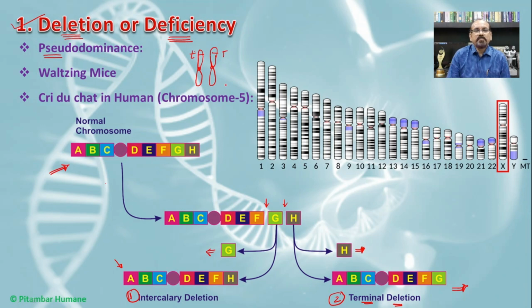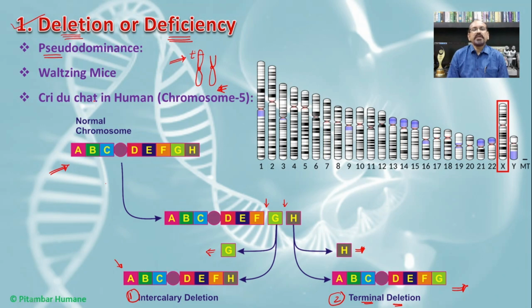And if a part of this chromosome is deleted, one of the dominant genes will be absent, and because of the absence of the dominant gene, the recessive gene will now express itself.